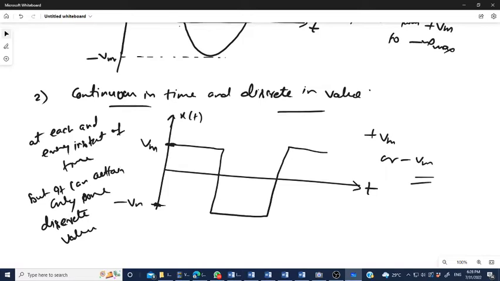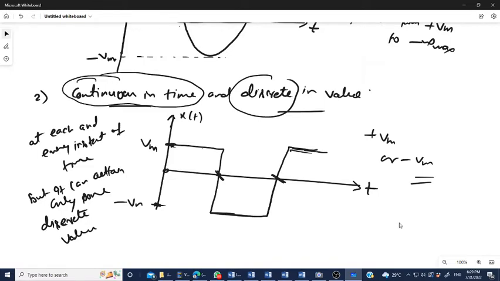From this point to this point, it is defined as a positive maximum. From this point, the value is negative maximum. Again, this is a positive maximum, and so on. So the value is discrete, time is continuous. The signal is defined at each and every instant of time, so it is continuous in time but discrete in value.